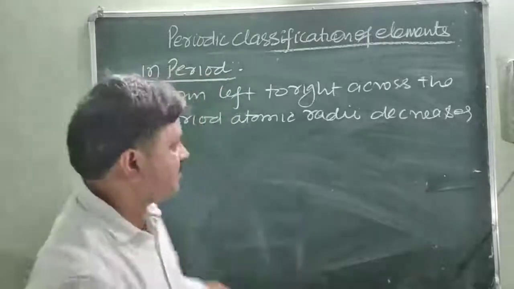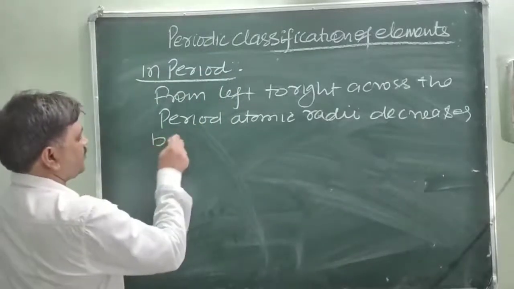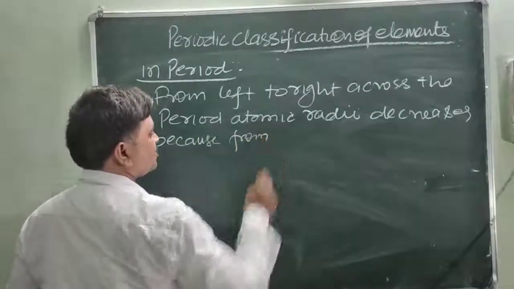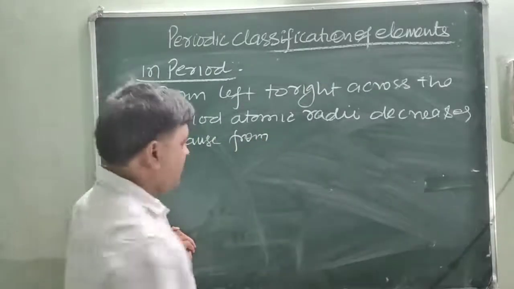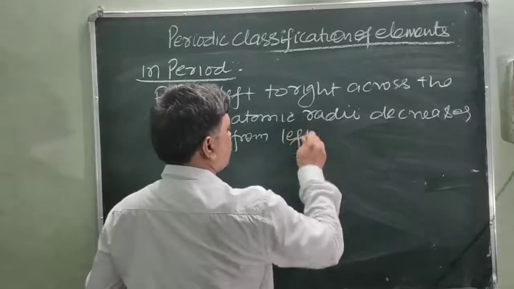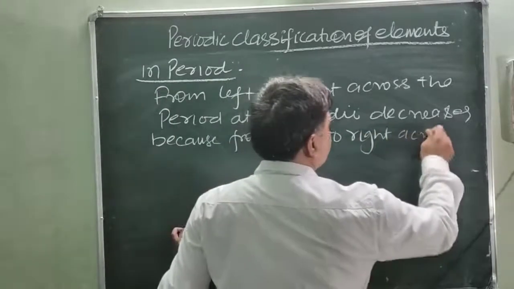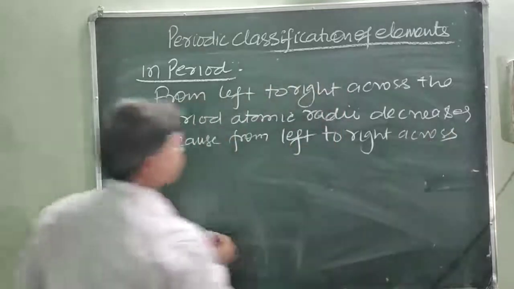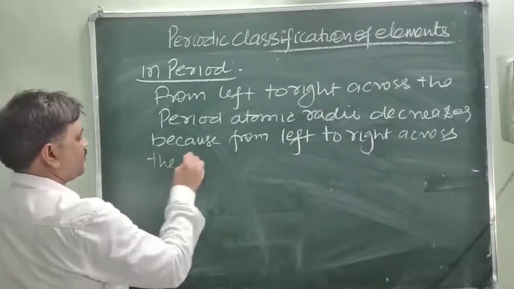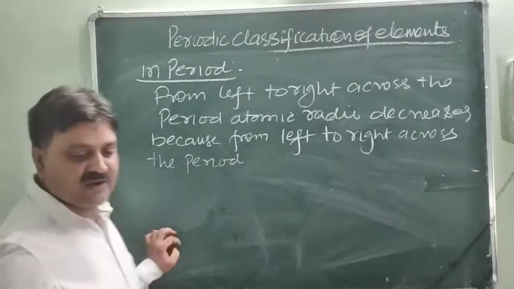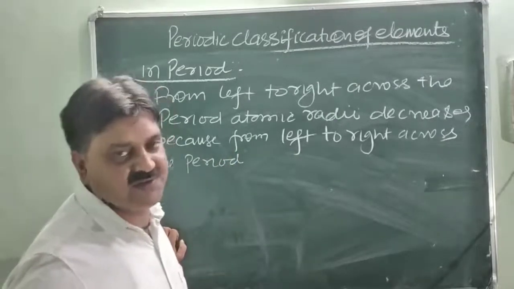Why? Because from left to right across the period, filling of electrons takes place into the same subshell.